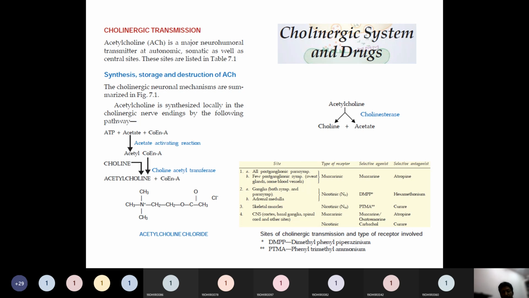In order to balance this positive charge on the quaternary ammonium, it will exist in the form of a chloride salt. So chloride minus will make it the chloride salt form. So a quaternary ammonium compound with an acetate ion having an ethyl bridge between them is the structure of acetylcholine chloride.